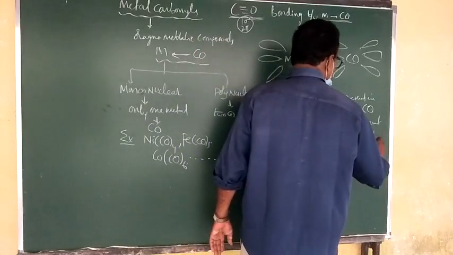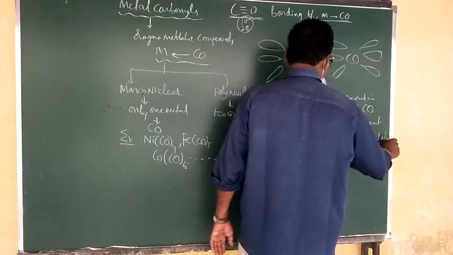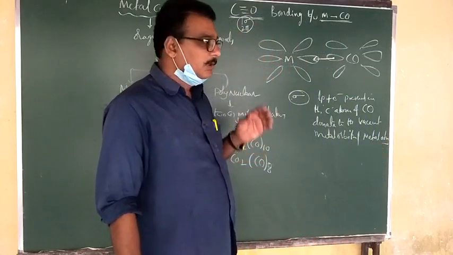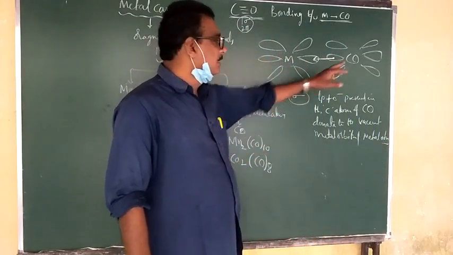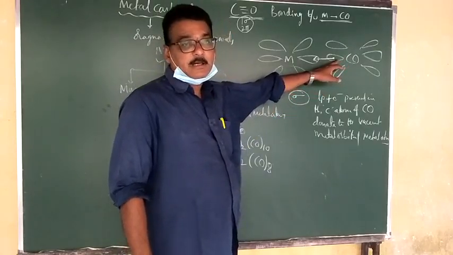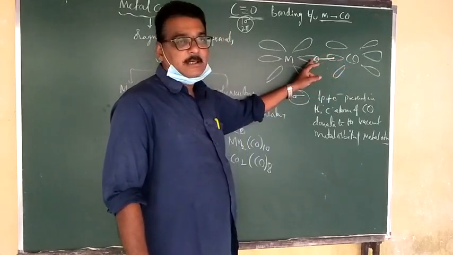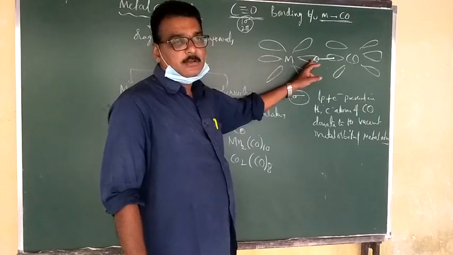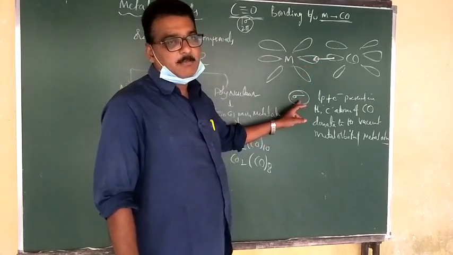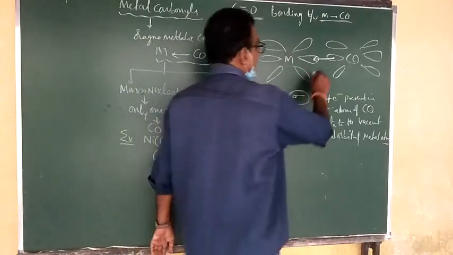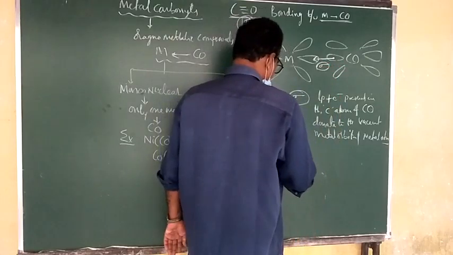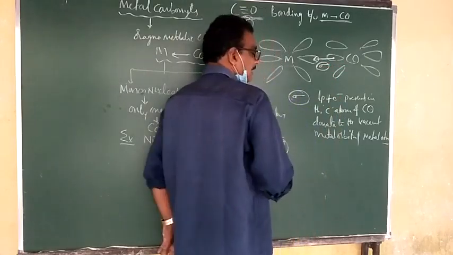Every metal atom has some vacant orbitals. So once again, I am telling you, this is very important. For sigma bond formation, the carbon atom of carbon monoxide donates one lone pair of electrons to the central metal atom of the complex compound, so automatically a sigma bond is formed.